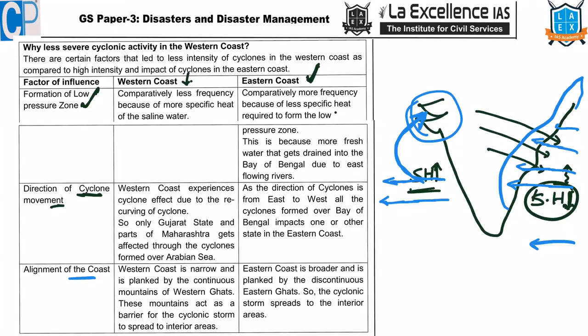Then proximity of the coast. Even if a low pressure zone is formed very close to the coast, they can't move like this because there are Western Ghats, continuous mountain ranges. The impact would be on this narrow strip. But here, discontinuous mountains, very huge coastal belt, so the damage would be more. That's why severe cyclonic activity is observed in the eastern coast as compared to the western coast. This topic is very, very important for our mains examination. Please try to write like this whenever this question is asked in the examination.